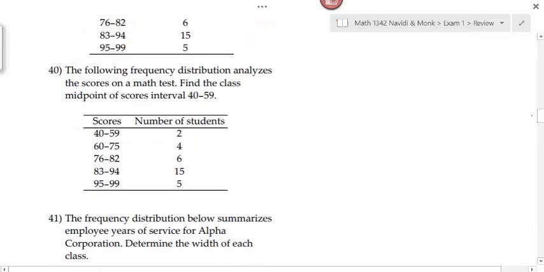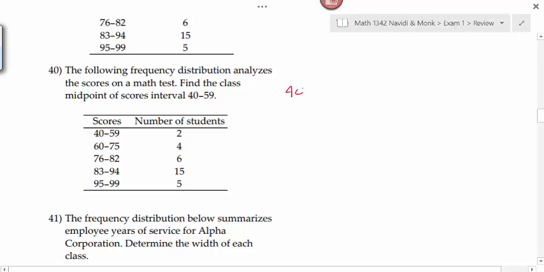Number 40 says the following frequency distribution analyzes the scores on the math test. Find the class midpoint. This is the one that I said your answer will be different from the review answer key because your book taught you how to do midpoints different from the book that I used to get this review.